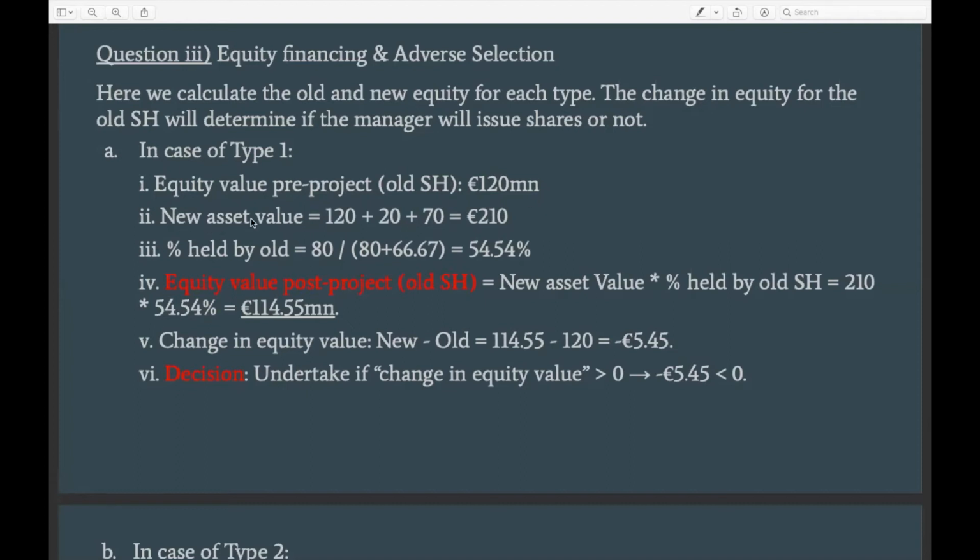We know that with the new investment, they would raise 70 million, and this would increase the asset value to 210, which is basically the old equity value plus the NPV of the investment, which is 20 again, because we know that this company belongs to the type 1 category, and then the 70 million that they would raise. The total asset value would be 210.